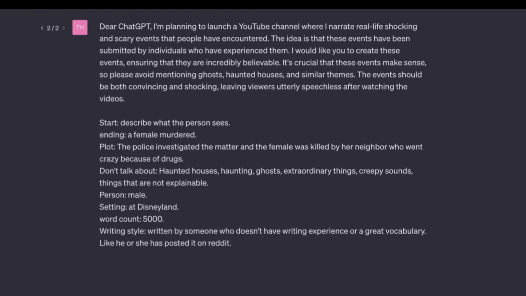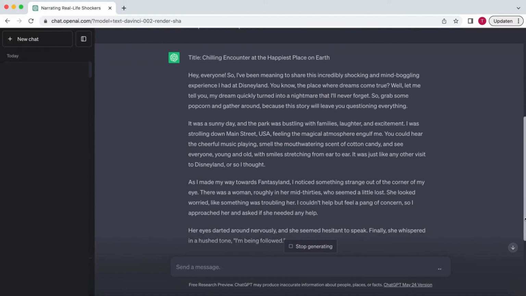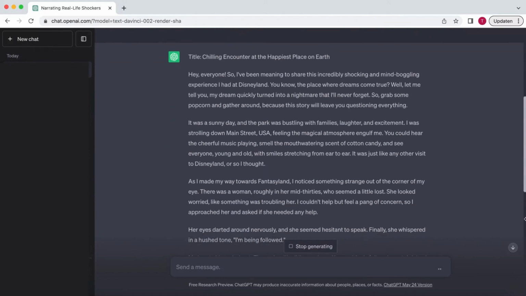The writing style is also crucial. For this kind of story, again, we want to make it believable, as if it were written by an average person and not an experienced writer. The point of view will be first person. Fourth person is also an option. Lastly, the suspense build-up. We want to keep it slow. Now, all that's left to do is hit generate, and your amazing story is done.